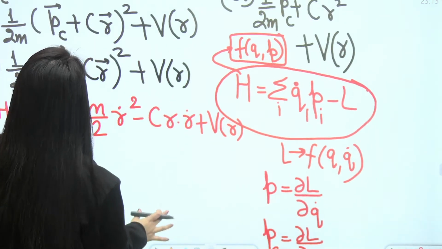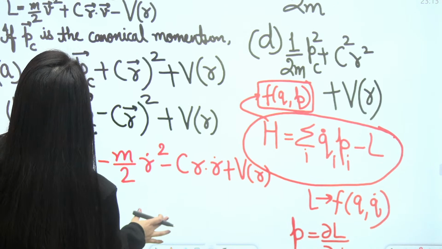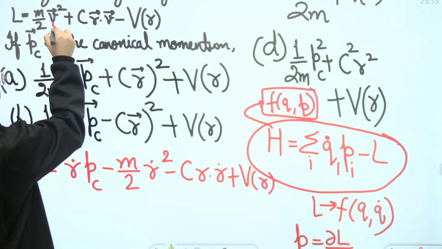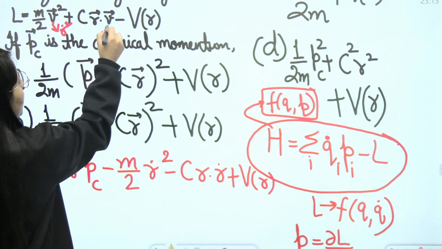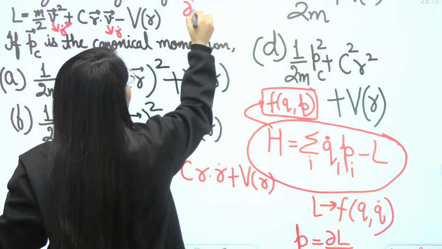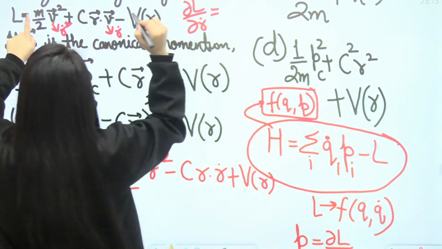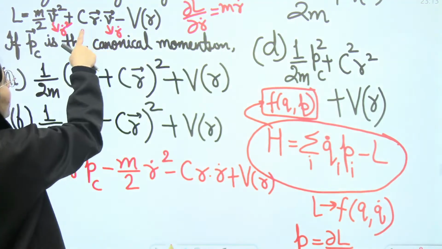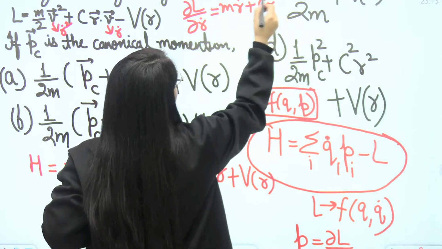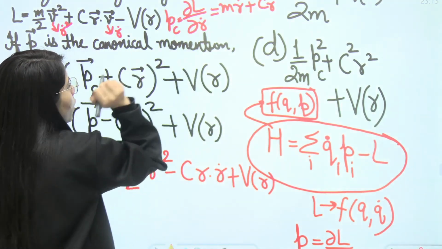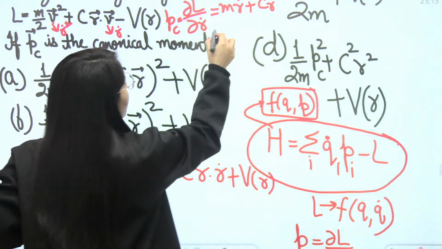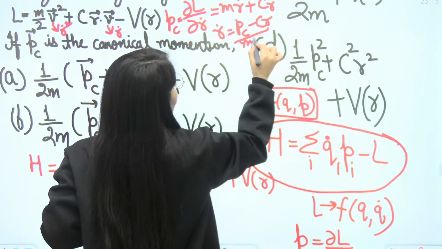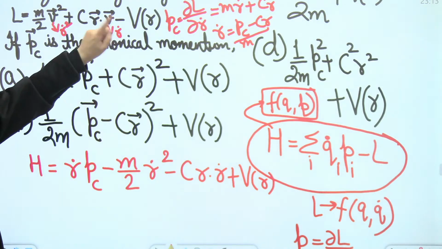Now, what is going to be the expression we get after simplifying delta L upon delta R dot? Here in place of V, you can consider R dot square. Here also you can consider R dot. So what will delta L upon delta R dot be? That will be 2R dot, 2 upon 2 cancel out, so MR dot. Then from here you will get plus CR. And what is that? That is PC, the momentum. Now from here you want to get the R dot value. It will be PC minus CR upon M. Clear? PC minus CR upon M is the R dot value you have got.